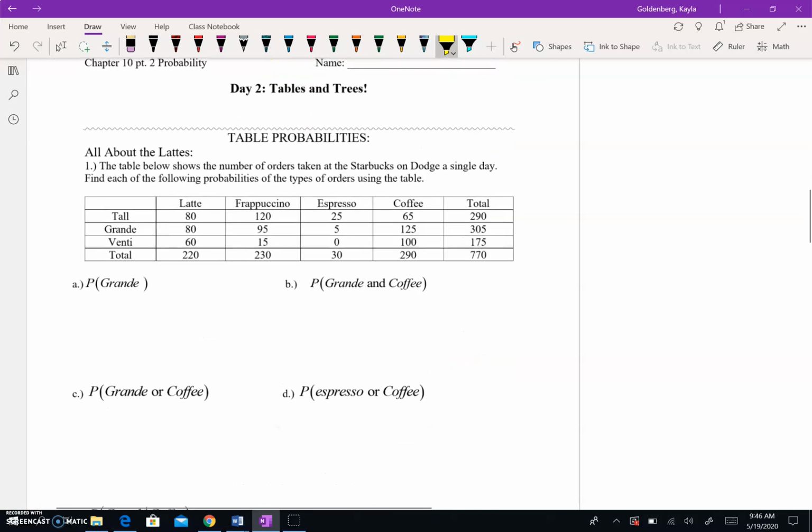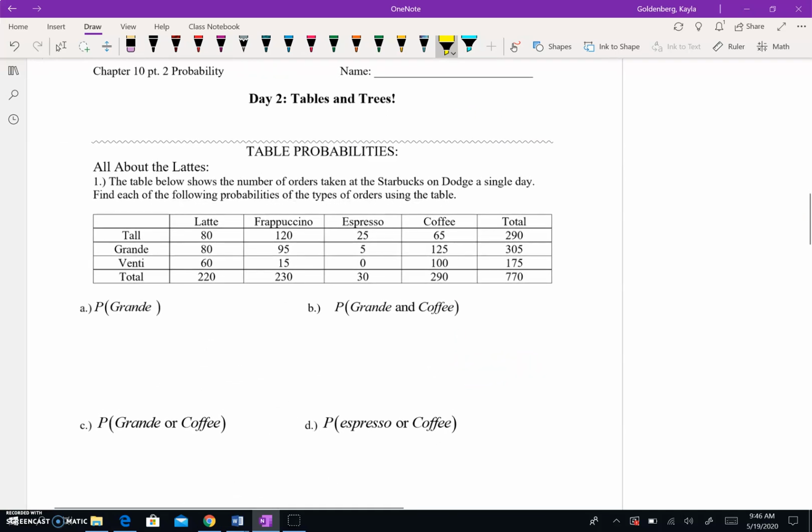And it's not really so much a new idea. It's just looking at probability in different forms. So rather than describing a situation, we are going to be looking at some table information and figure out probabilities based on the data. And this is a little bit more like how you might see probability in real life. So this first one is table probabilities, and we have some information about lattes and frappuccinos, espressos, coffee, and we have different sizes here, types here.